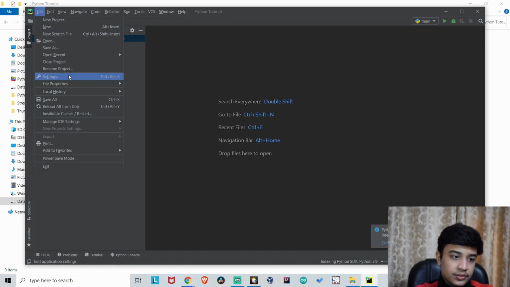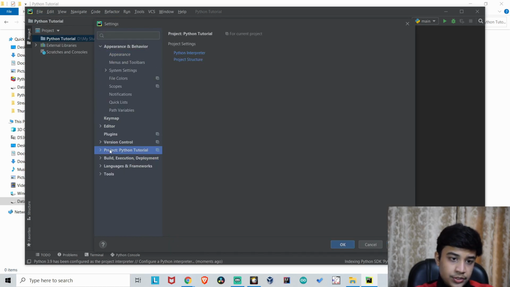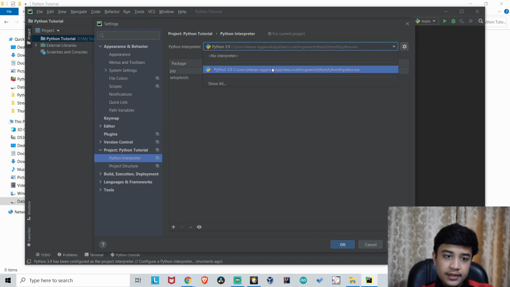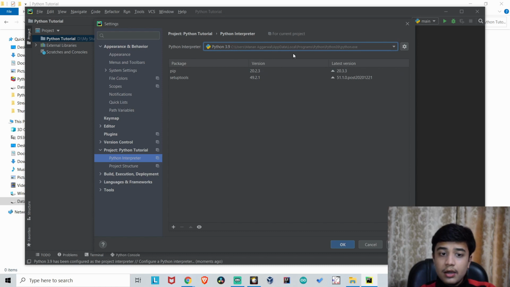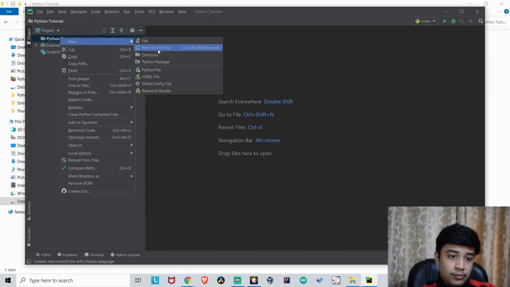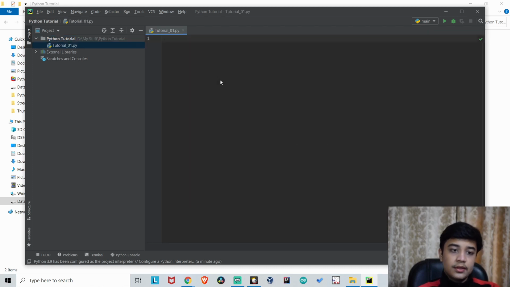Now you have to go to the settings. In the settings, go to project Python interpreter, and in the project Python interpreter, select your Python interpreter which we just installed, which is 3.9. Now we are good to go. I will create a new Python file and write its name tutorial_01.